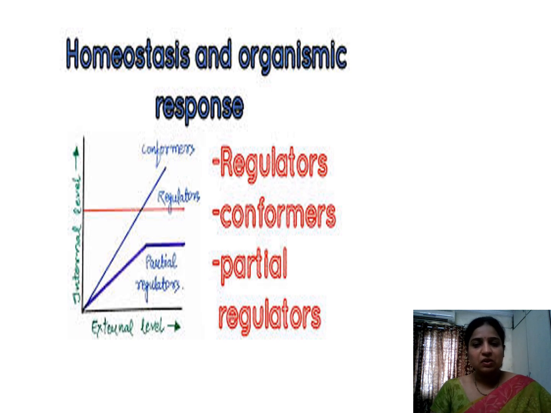That is the difference between cold-blooded animals and warm-blooded animals. Warm-blooded animals maintain constant internal environment or homeostasis. Cold-blooded or poikilothermic animals cannot maintain constant temperature inside the body. Their internal environment changes with that of surroundings. So that is the difference between cold-blooded animals as well as warm-blooded animals.